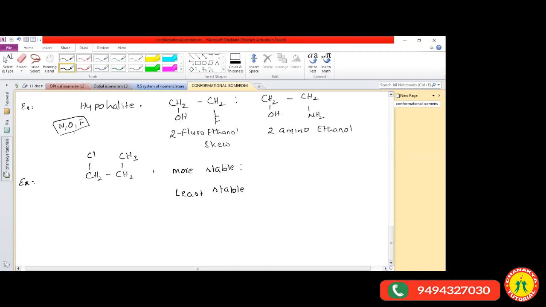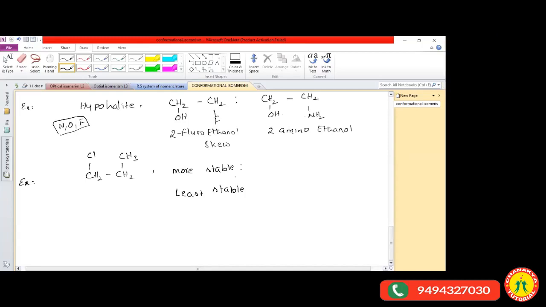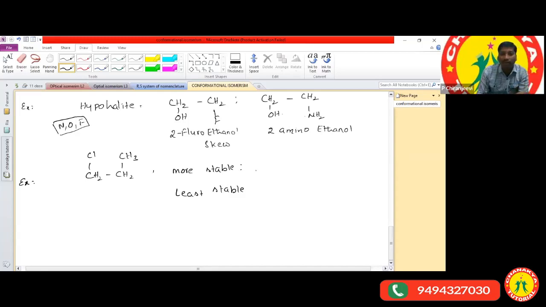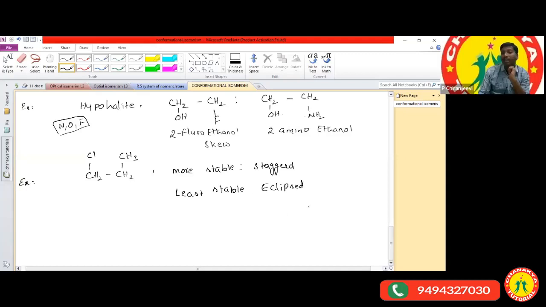As per you, it's staggered and eclipsed. Very good. Now you got the clarity. We haven't learned about hydrogen bonding yet; they are going to teach it next week, then I'll teach it. So here, which one is the more stable one? Yes, the staggered one is the more stable, and the least stable one is the eclipsed one.